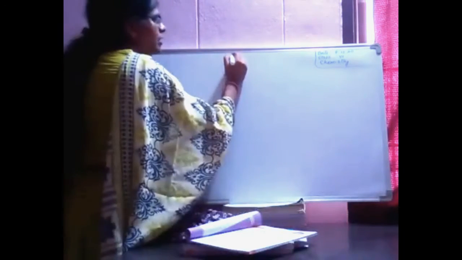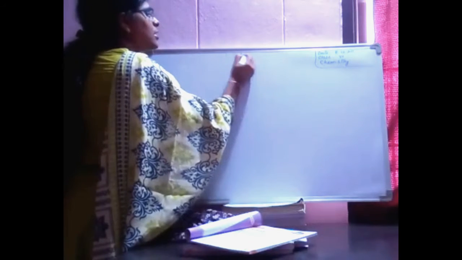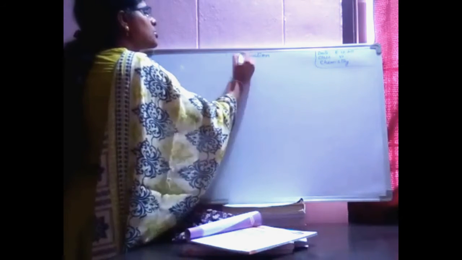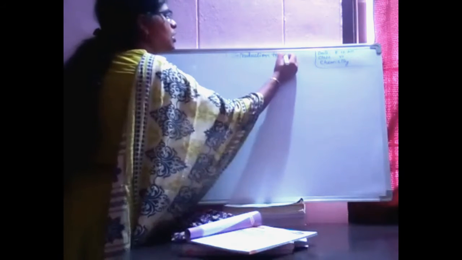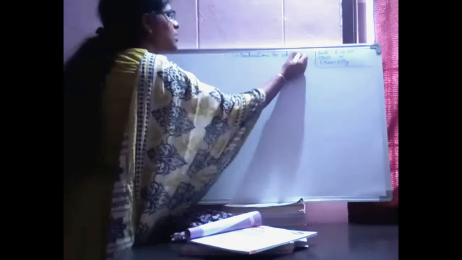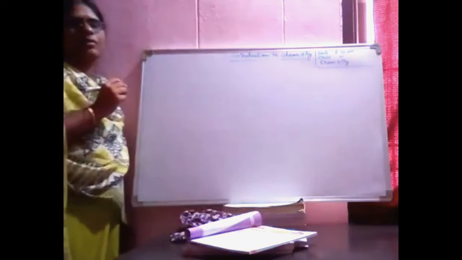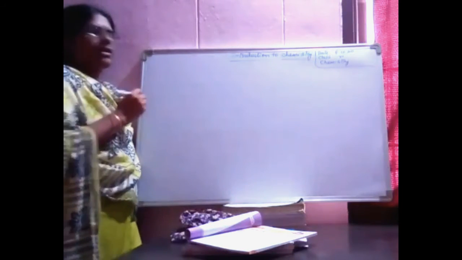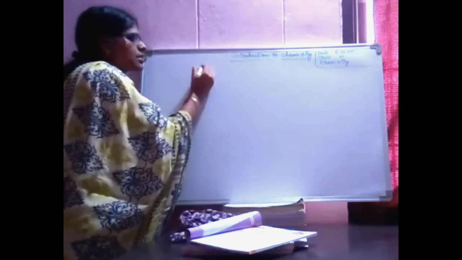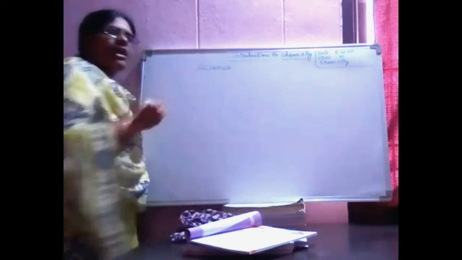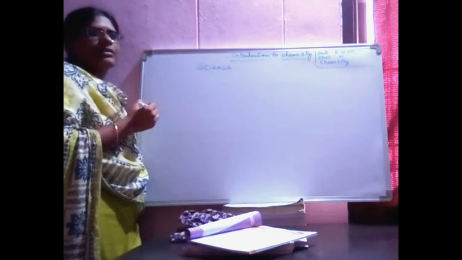Now, in this introduction to chemistry chapter, first we will deal with science. Science, how it is divided.